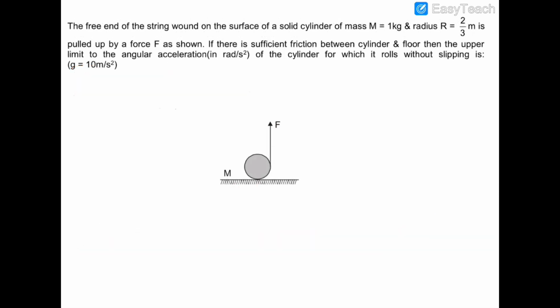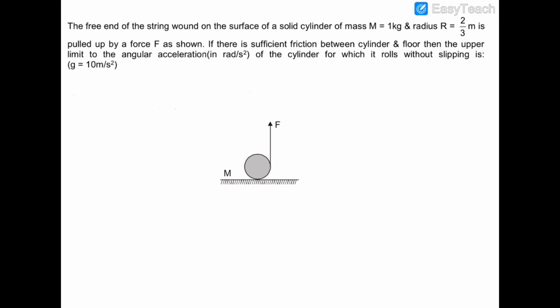In this question, you can see that there is a solid cylinder and a string is wound on this solid cylinder. This string is being pulled by some force F in the upward direction. The mass of this cylinder is 1 kg and its radius is 2 by 3 meters. Now we have to find out the maximum possible value of angular acceleration alpha, so that this cylinder will roll without slipping on the ground.